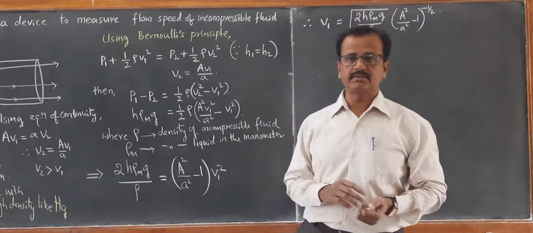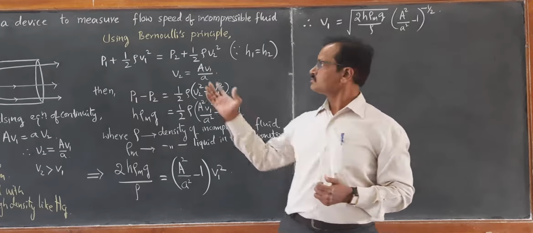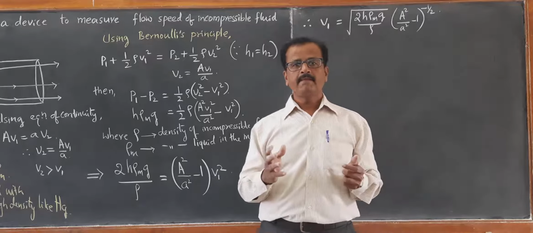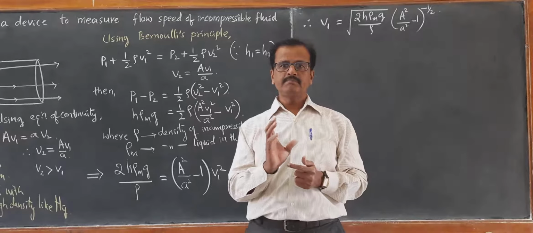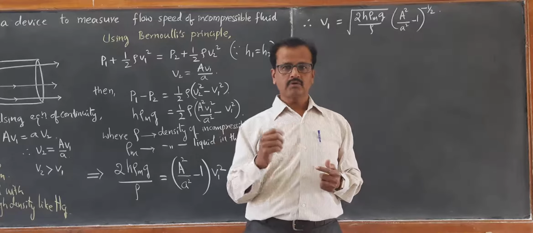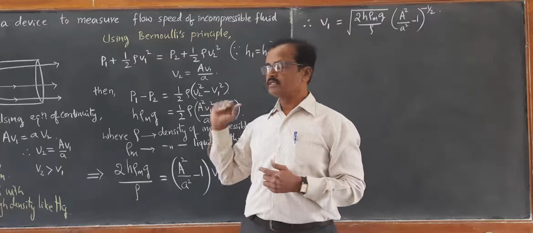This venturimeter principle has a number of applications. This venturimeter is used to measure the flow speed of incompressible fluids. Especially, you might have seen there is a meter to measure the water flow into our homes. That is actually based on the principle of venturimeter.